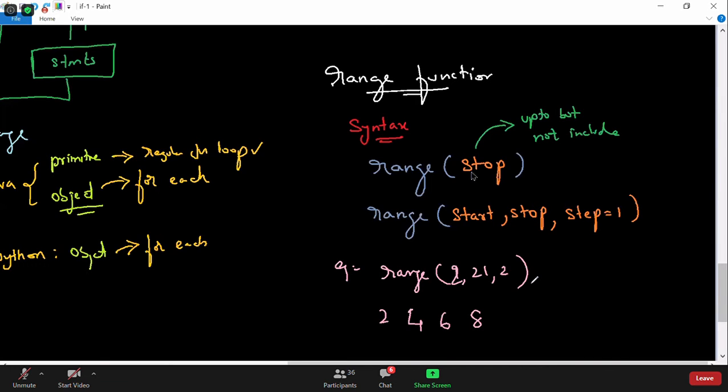Step 2 means update by 2. So after 2, it will be updated by 2, so it will be 4. Step 1 means increment by 1 or update by 1, so 2 will become 3. Update by 2 means 2 will become 4. Got it?